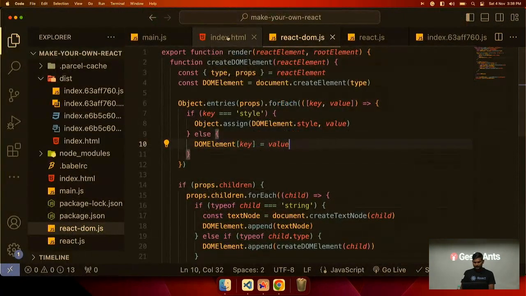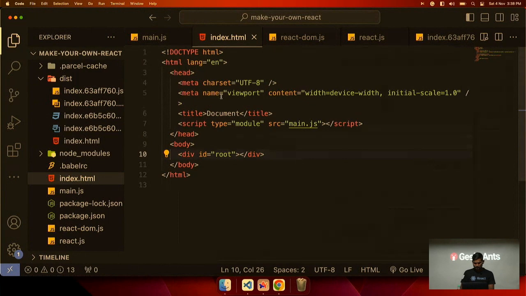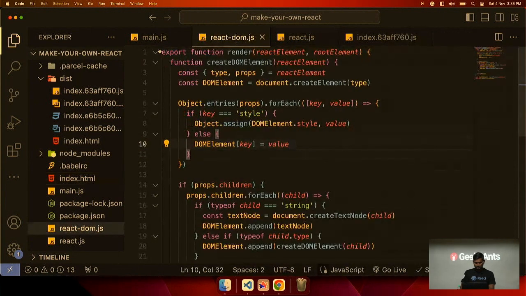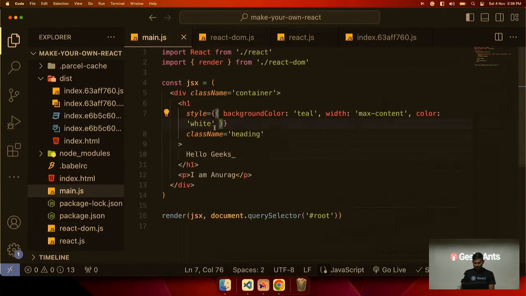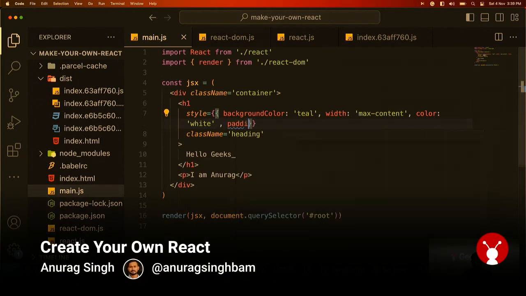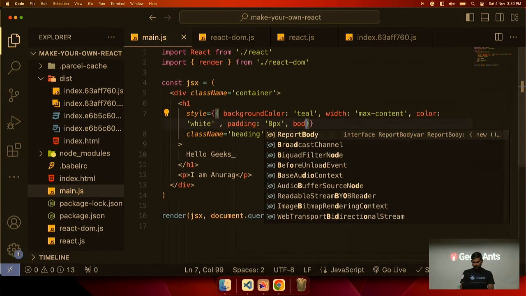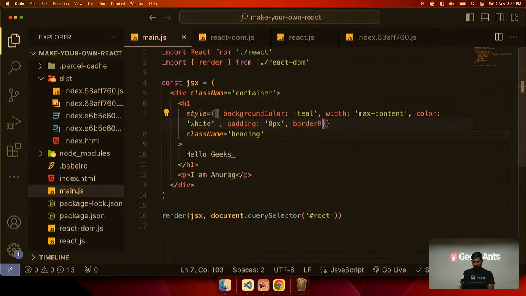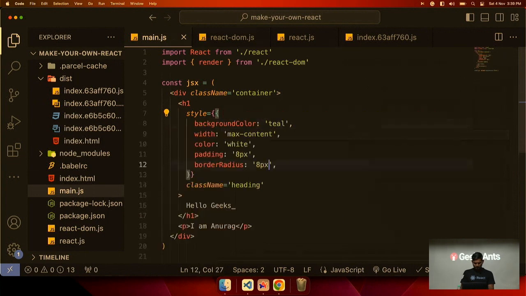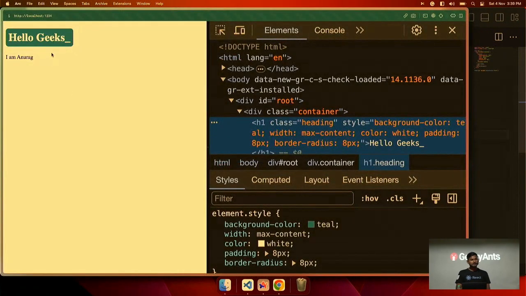Let me add some padding here. Padding 8 pixel. Border radius 8 pixel. That's enough. And everything is applying.